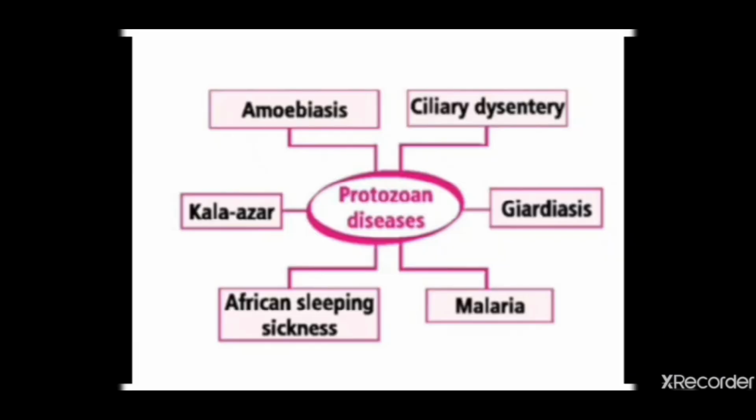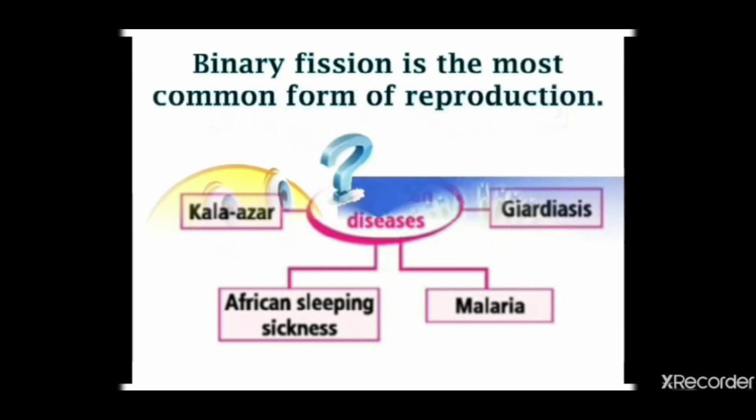Here I am showing you a few diseases which are caused by protozoa, of which you are very familiar with amoebiasis, dysentery, a type of loose motion, and malaria. So protozoa cause many different types of diseases. These are only a few of them.